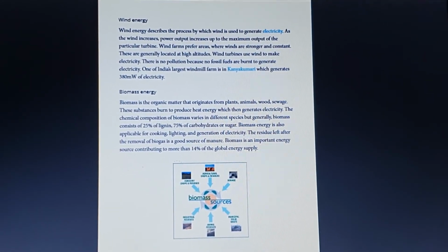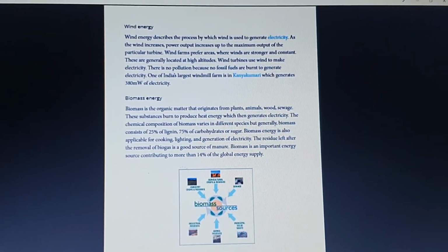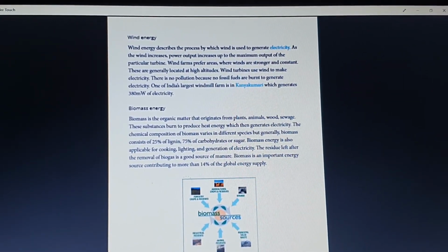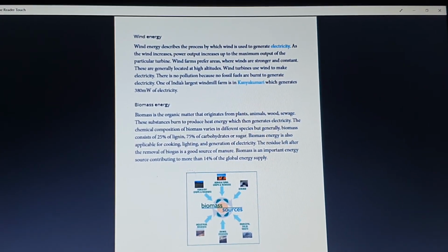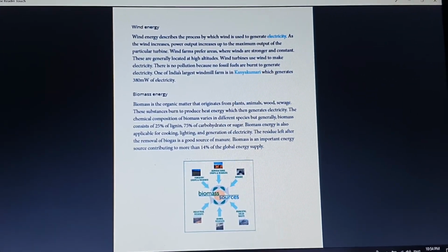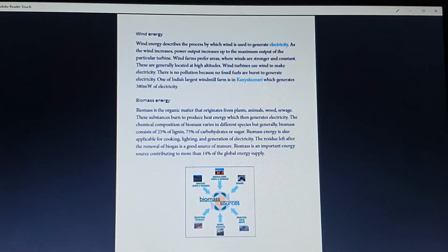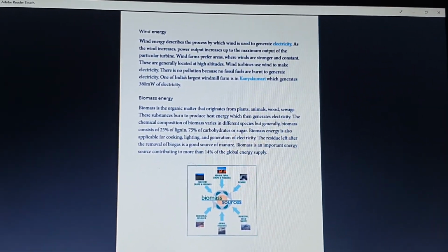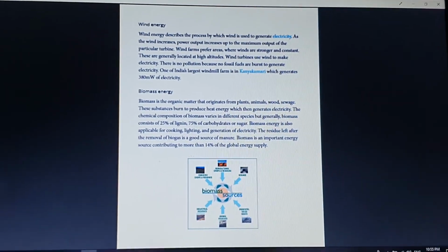Similarly, you can see the example of wind energy, how we are going to use it in rural and agricultural applications. And what is wind energy? The energy which is generated with the help of wind, you are going to call it wind energy, and you can find the largest windmill in India in the Kanyakumari region.